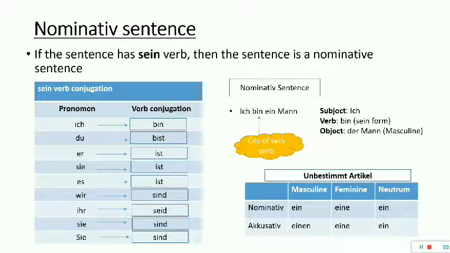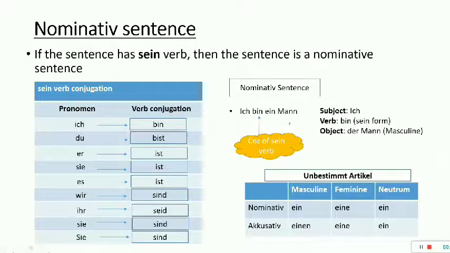And for accusative, what is an accusative sentence? An accusative sentence is when the verb is not sein verb. So in accusative, ein becomes einen, eine stays eine, and neutrum ein does not change. So these are unbestimmt articles. What are unbestimmt articles? Like a, it is a pen, like in English. But if I say it is the pen, when I am talking about a particular pen, then it becomes a bestimmt article.